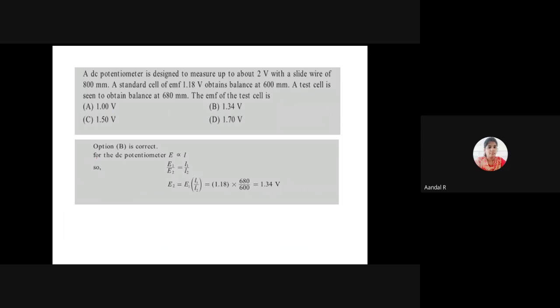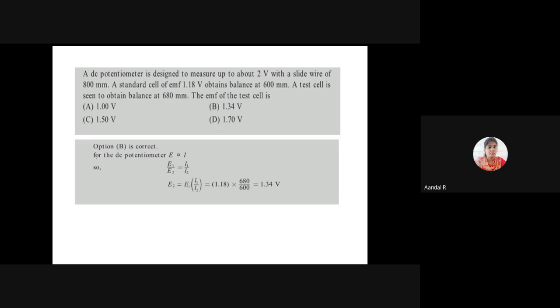A DC potentiometer is designed to measure up to about 2 volt with a slide wire of 800 millimeter.